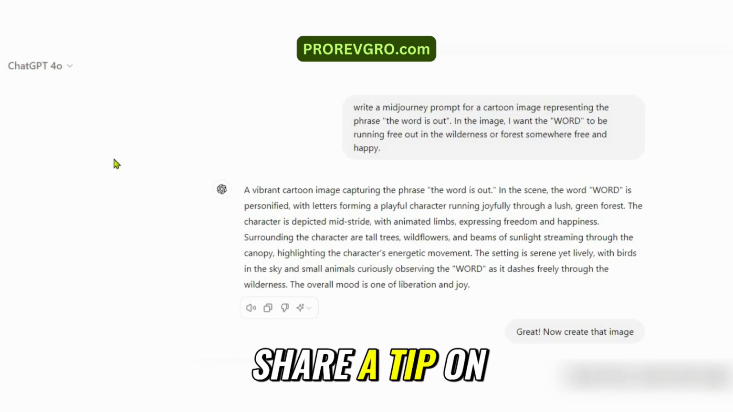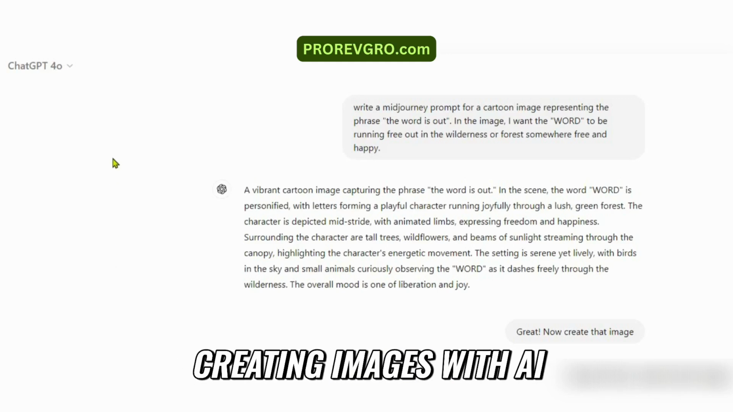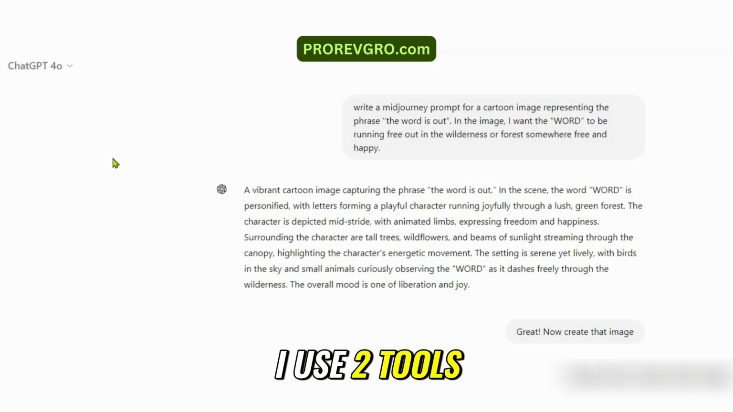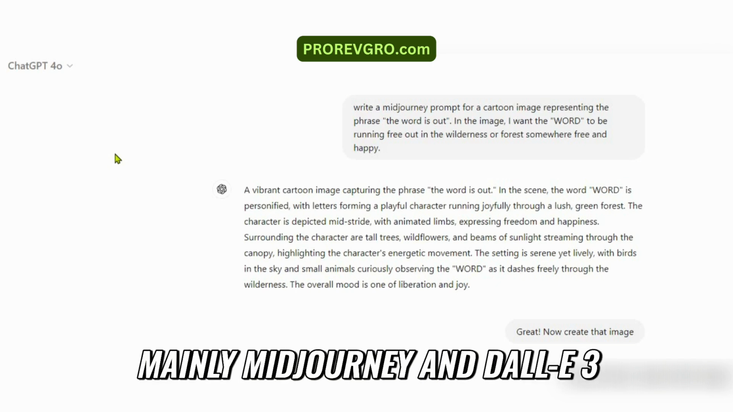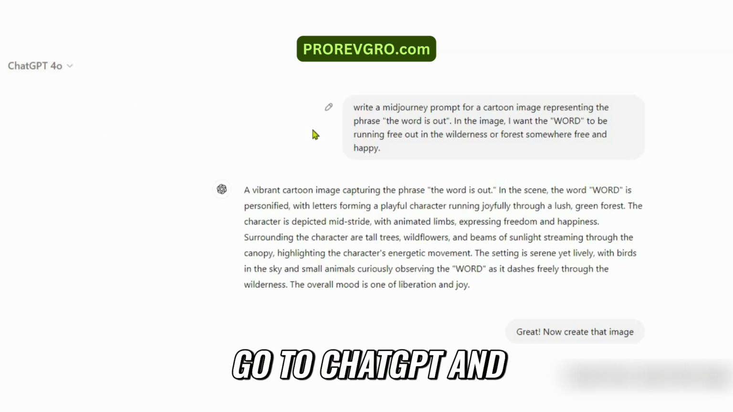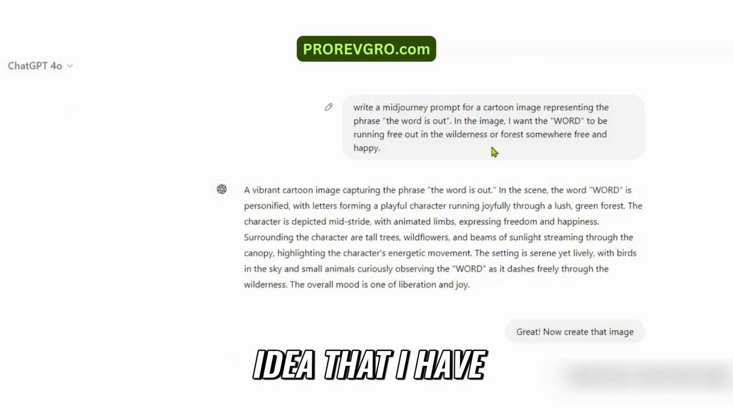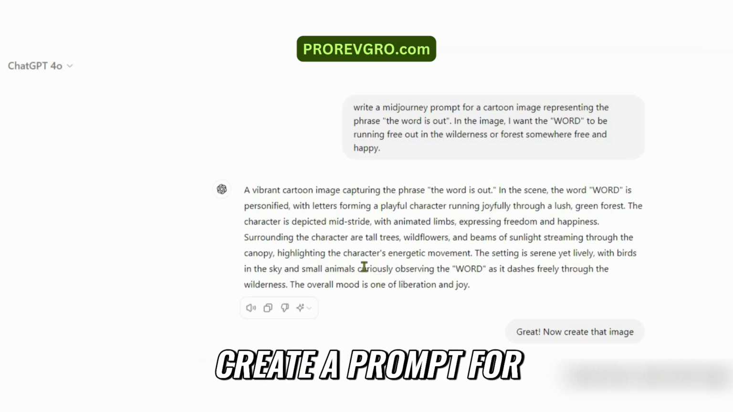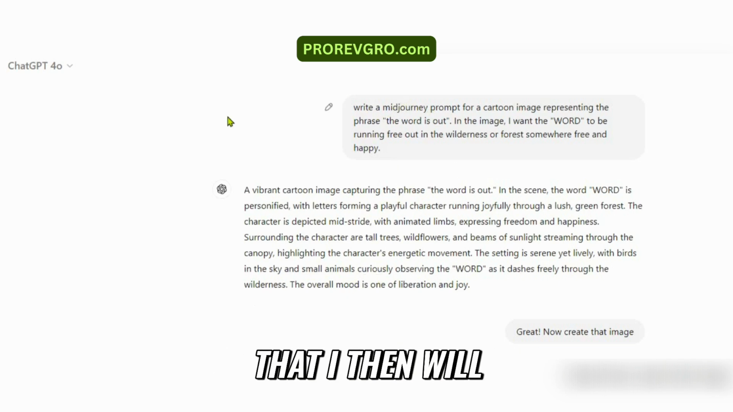Okay, so I'd like to share a tip on creating images with AI. I use two tools, mainly MidJourney and DALL-E 3. And one of the things that I found really useful is I go to ChatGPT and I give it the idea that I have and ask it to create a prompt for MidJourney that I then will turn and use in DALL-E 3 as well.